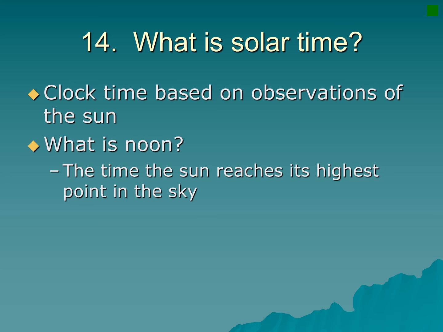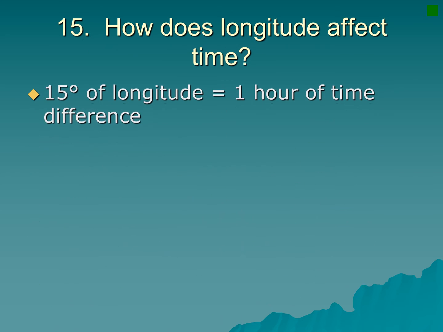Solar time is time that's measured based on observations of the sun. So noon is the time when the sun is reaching the highest point in the sky. And longitude is affected by time because 15 degrees of longitude is equal to 1 hour of time difference.